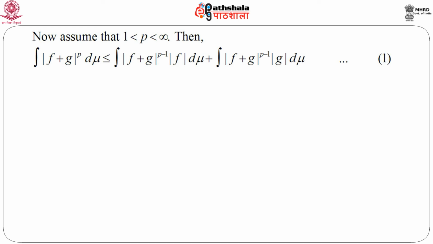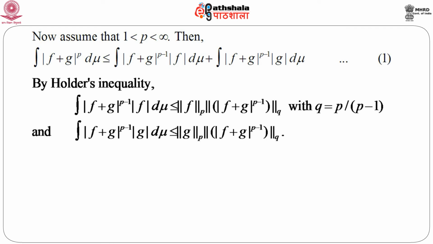Let us call it 1. Then just apply Holder's inequality to the first term on the right hand side. We get the norm of f of order p, which equals the qth order norm of modulus of f plus g whole to the power p minus 1, with q equals p by p minus 1, because we know that in Holder's inequality there is a condition 1 by p plus 1 by q equals 1,